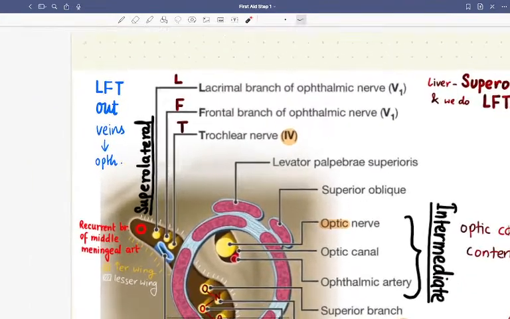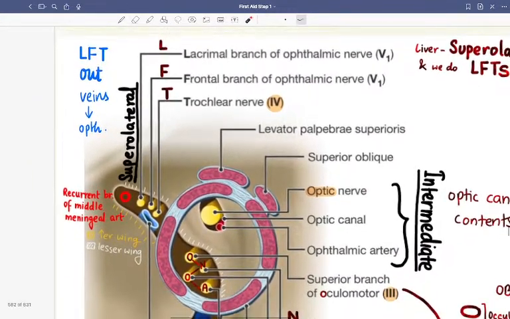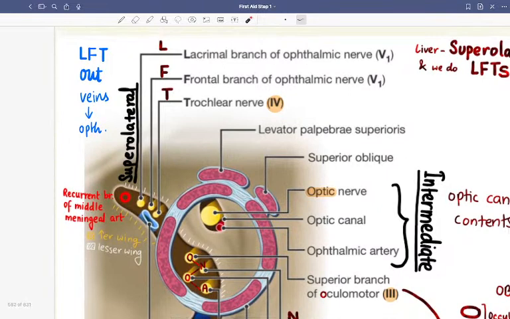So L is the lacrimal branch, F the frontal branch, T the trochlear branch. The lacrimal and frontal branches are V1, and the trochlear nerve is the fourth nerve. Lacrimal and frontal are from the ophthalmic nerve, and here we have the recurrent branch of the middle meningeal artery. So that is done, and this is the greater wing of sphenoid.